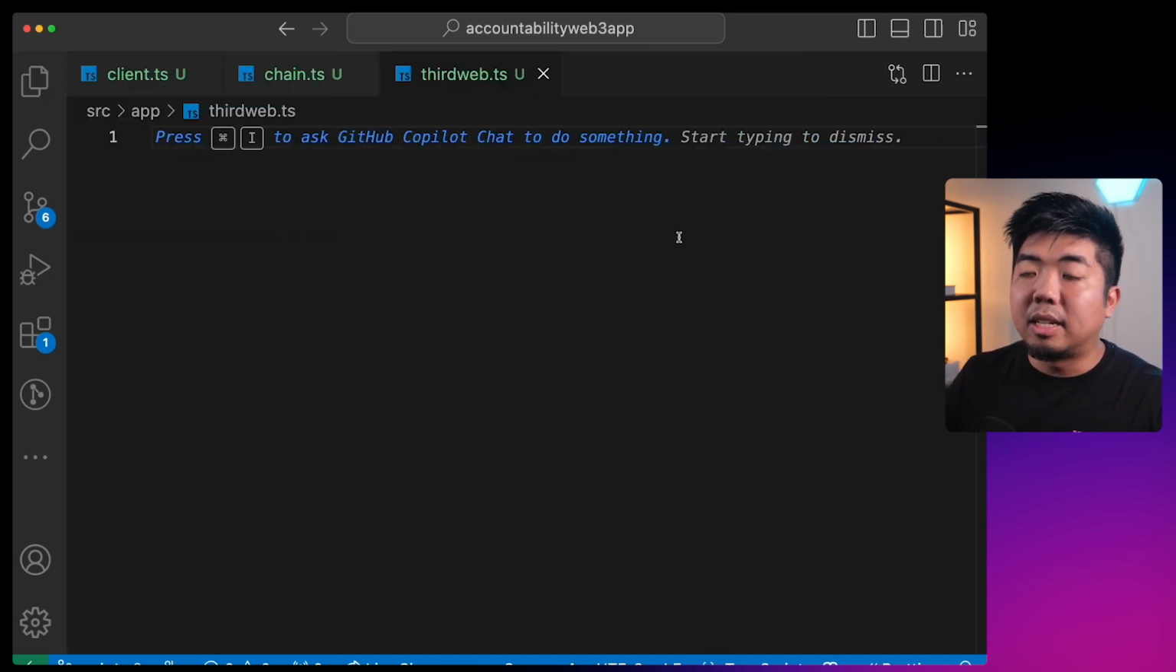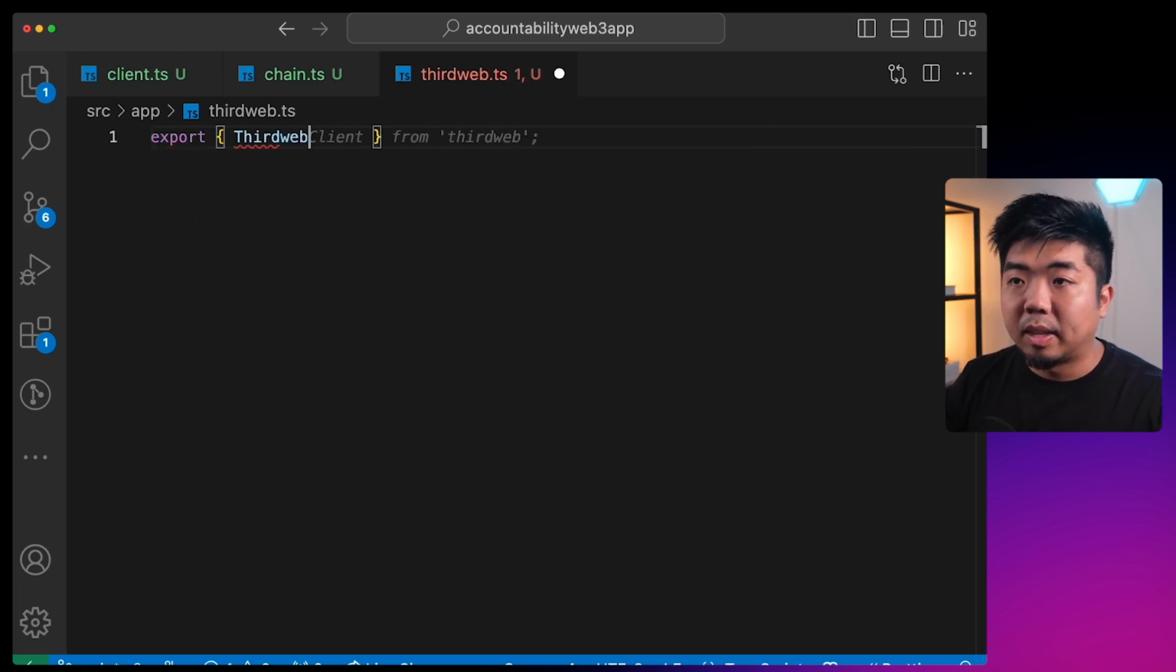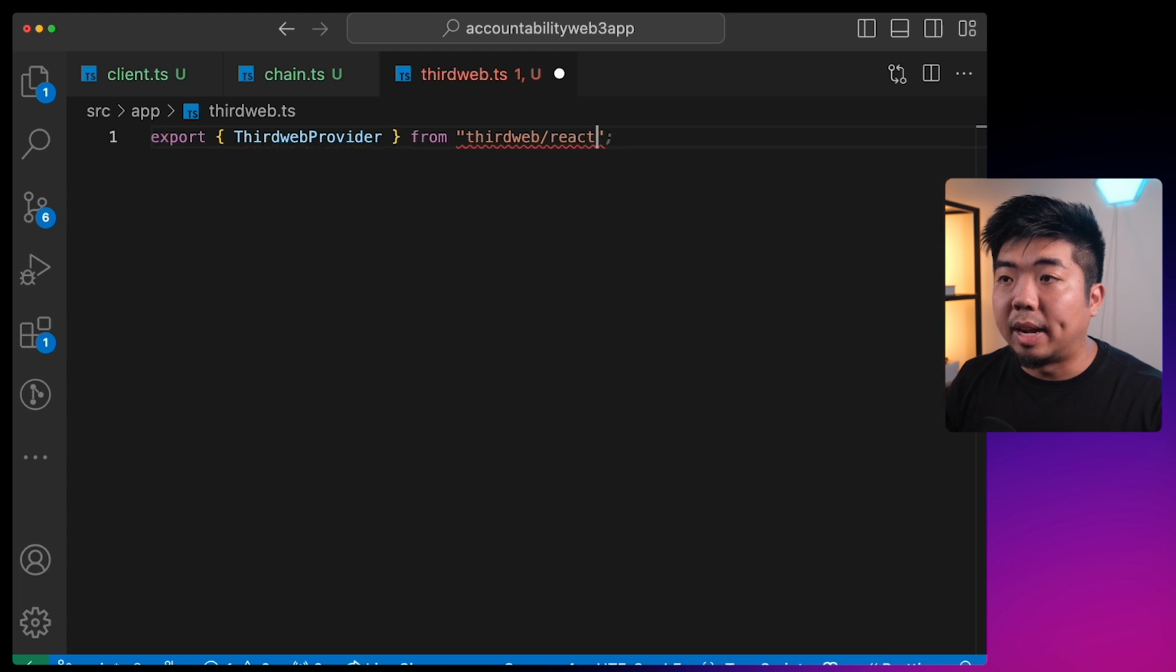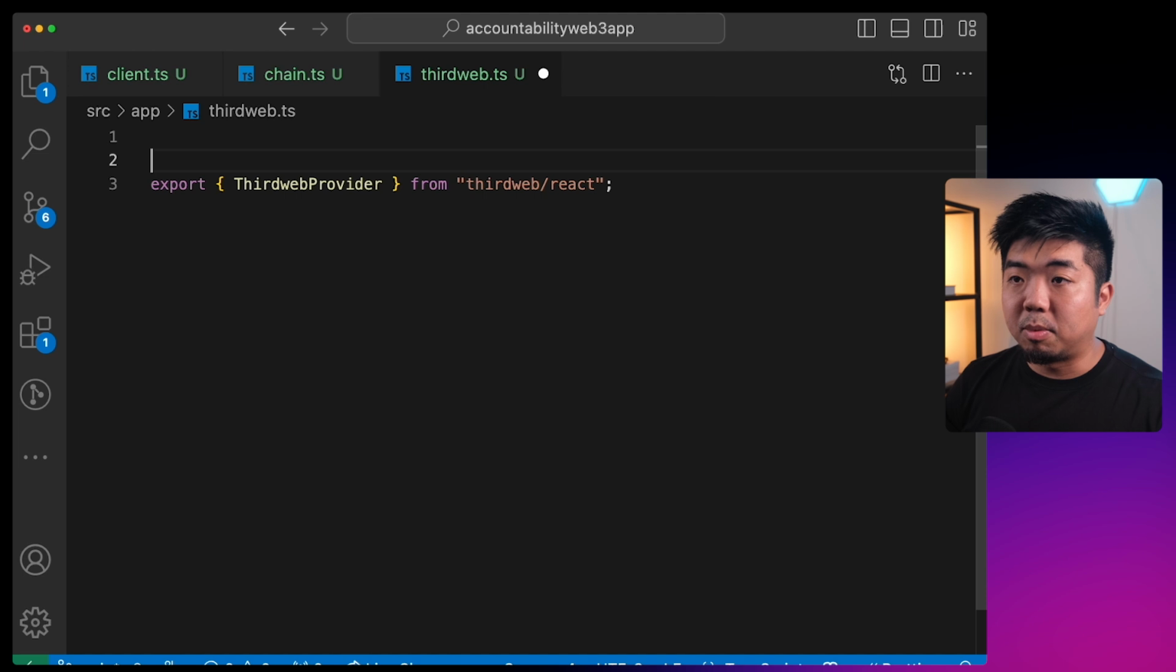Now in this thirdweb.ts file, I'm going to be exporting the thirdweb provider here, and this is what we will wrap our application with to use the thirdweb SDK. And we're going to import this from thirdweb/react here. The reason we need to create this file and export the thirdweb provider is we want to be able to tag it with use client. I am using app router within this Next project, so we do need to specify use client in order to wrap our application with the thirdweb provider.